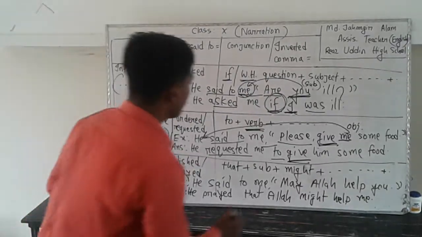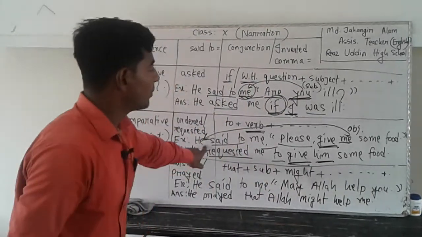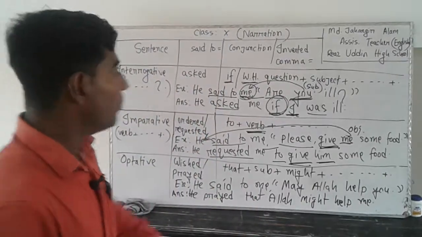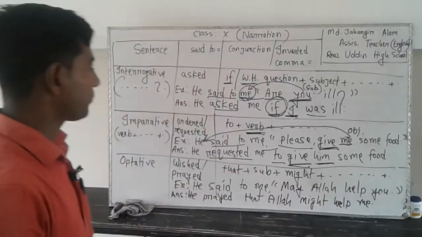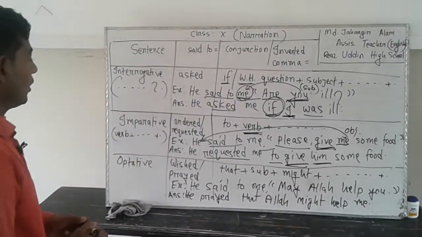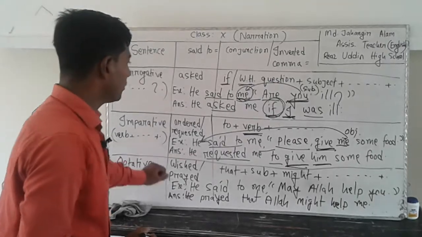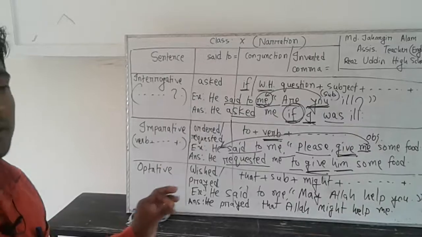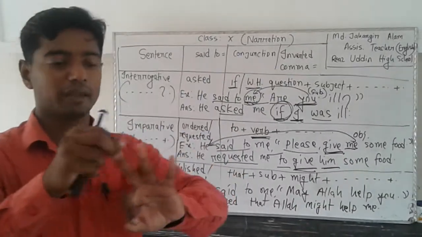The objective form of he is him. That's why against me, we will use him. That is done, and you should realize in your mind that for an imperative sentence, your sentence will be changed three times.